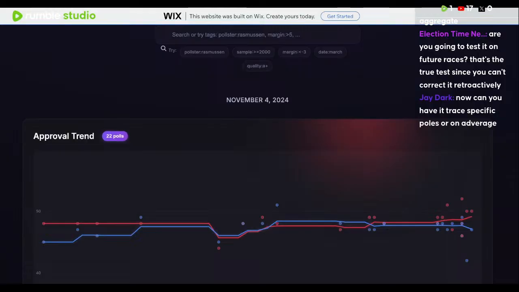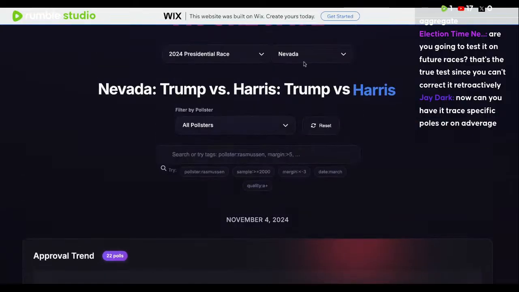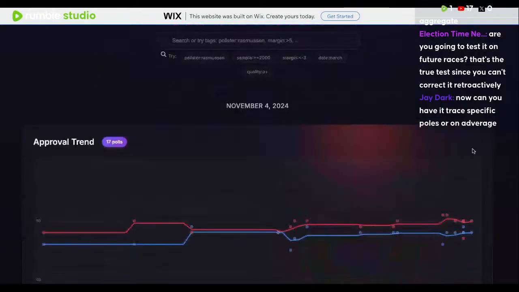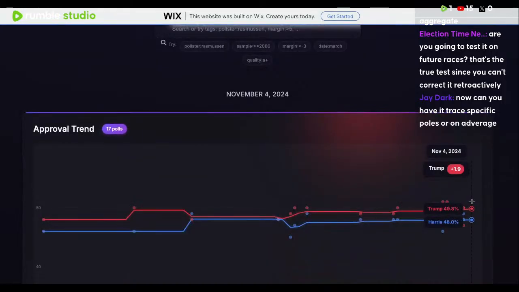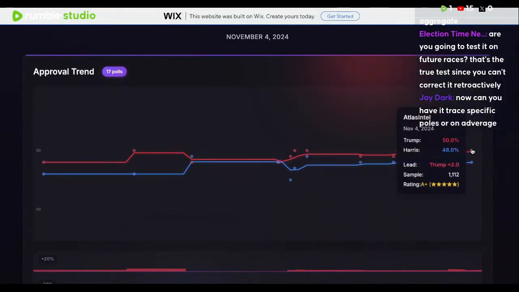Then if we look at Michigan, the polling average there had Harris up half a point. We had Trump up half a point. So we were a point more accurate than they were on that average. If we look at Wisconsin, the last time I looked at the average on the site before it was published, I believe we had Trump up by 0.6. So it was basically a statistically dead on poll. And if you go to Georgia, it finishes off at Trump plus 1.9, and he won it by 2.2%.